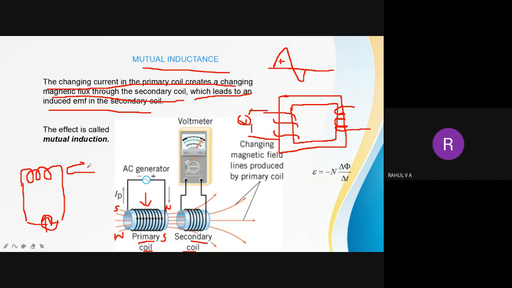Otherwise, instead of DC, you have to use AC, so that without movement there will be a change in flux. The flux will change due to the flow of alternating current or voltage, so it will induce voltage in the secondary coil. Because this is a varying flux in contact with the secondary coil, it will induce voltage.